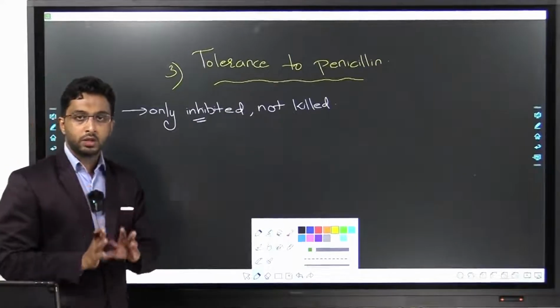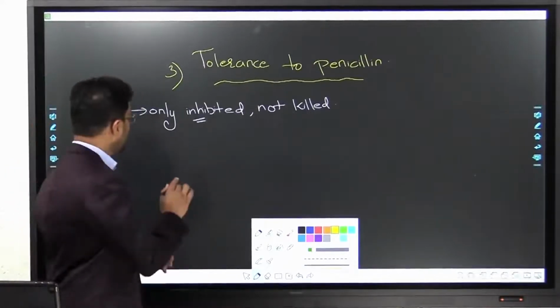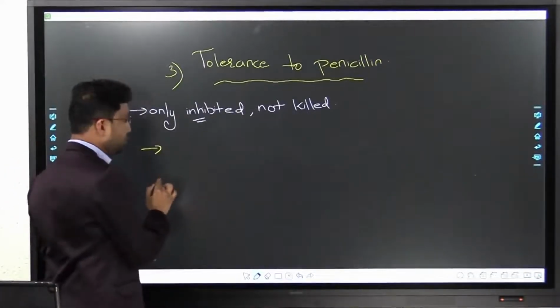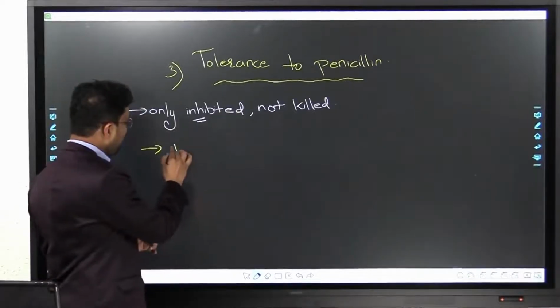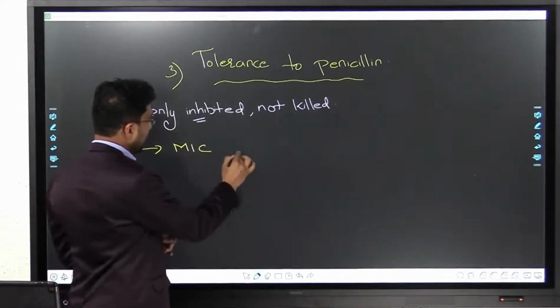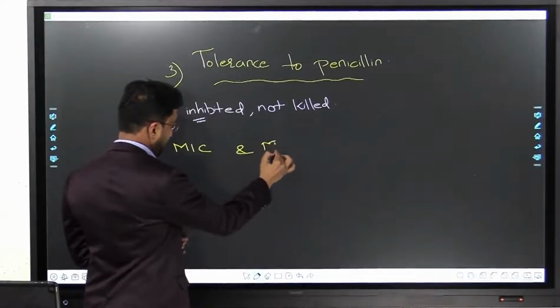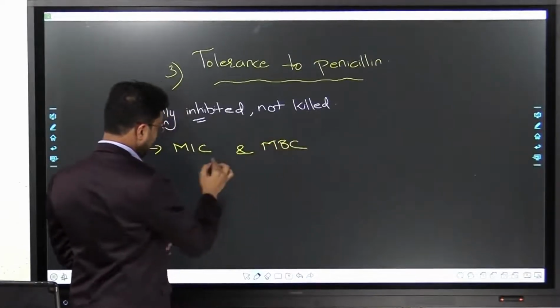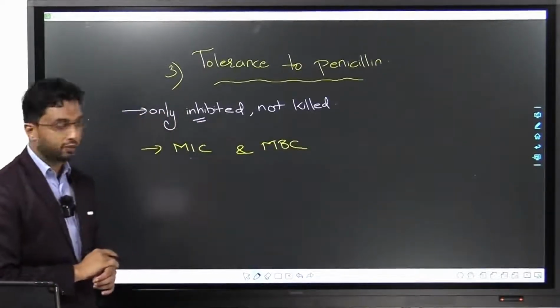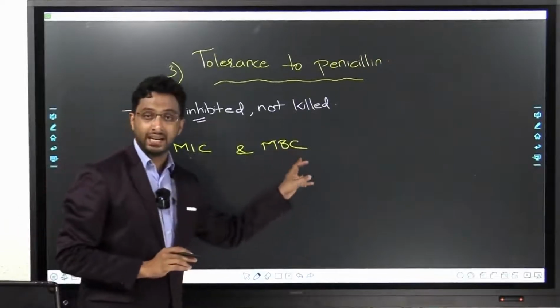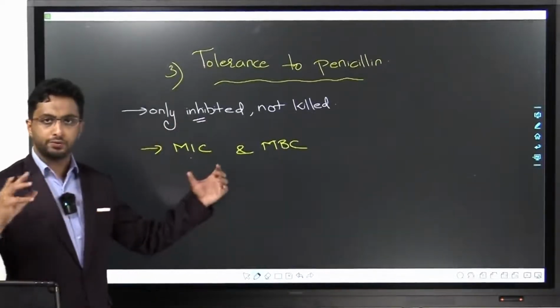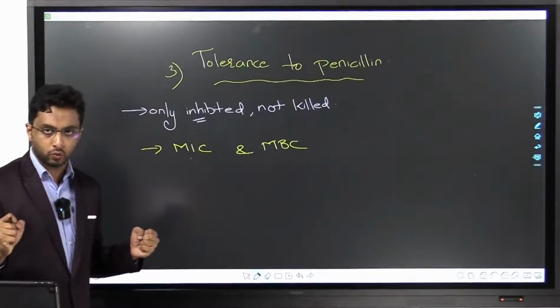As of now, just know it is because of a huge difference between MIC and MBC. We'll study this in pharmacology in detail. Minimum inhibitory concentration, minimum bactericidal concentration. There's a huge gap between these two.